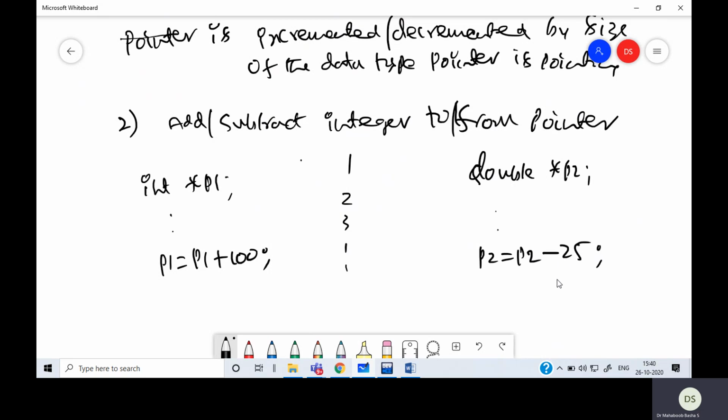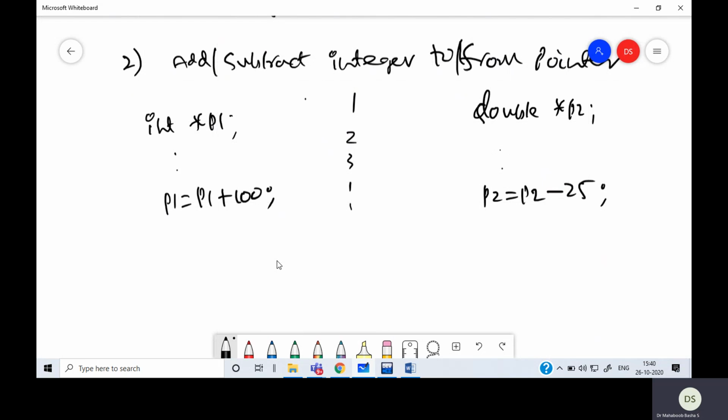Whenever I add or subtract an integer from a pointer, it is not added or subtracted with that value alone. It is added or subtracted with the value times the size of the data type the pointer is pointing to.